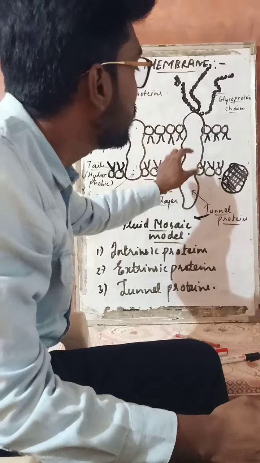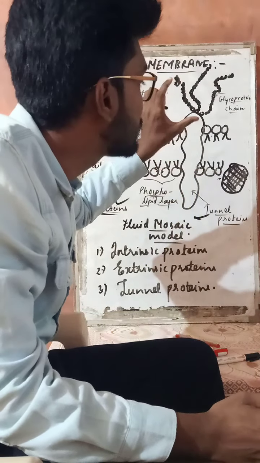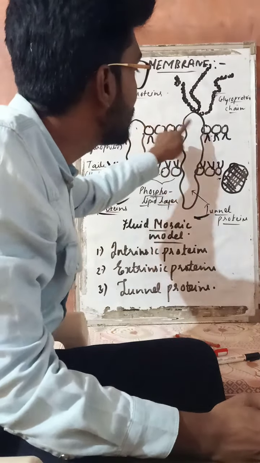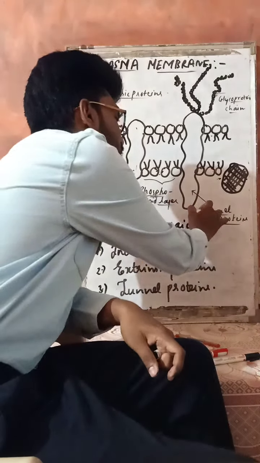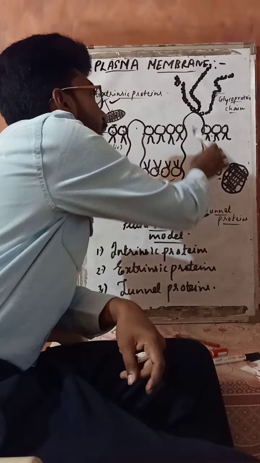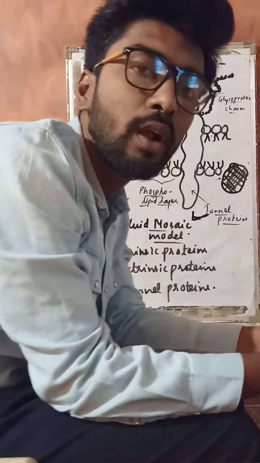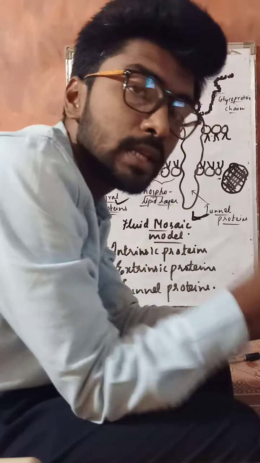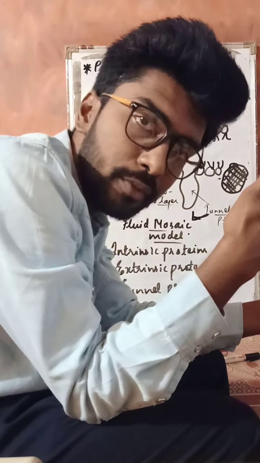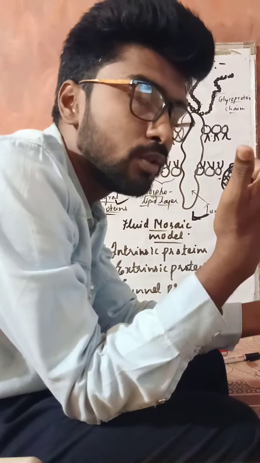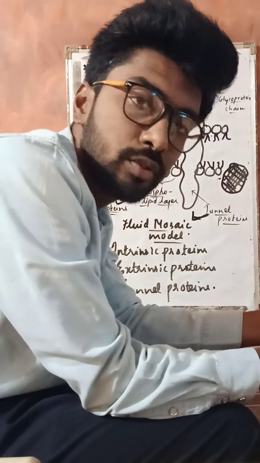टर्नल प्रोटीन। ये काफी बड़ा प्रोटीन है। This is the largest protein molecule and this crosses the entire membrane of the phospholipid layer. Such kind of proteins are generally called as the ternal protein, and ternal protein has a chain of glycoprotein molecule. These are the three different types of the protein. Internal protein, also called as intrinsic. Second, external protein, also called as extrinsic, and third is ternal protein.